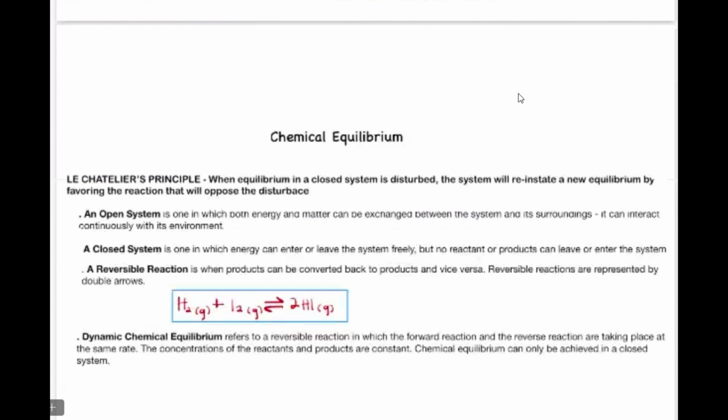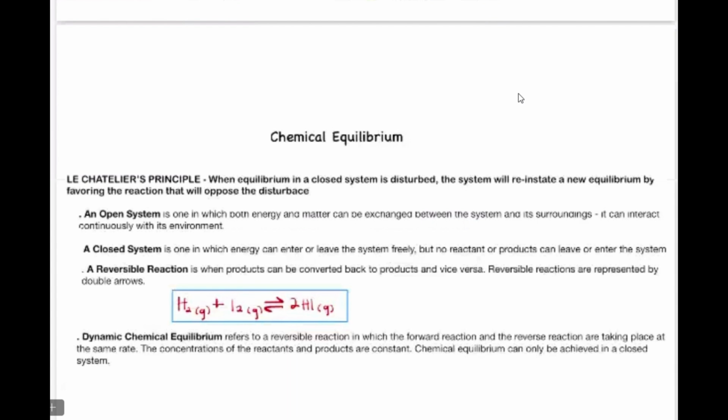The equilibrium explains that the reverse reaction and the forward reaction are taking place at the same rate, and the concentrations of the reactants and products will be constant in the chemical equilibrium. Chemical equilibrium can only be achieved in a closed system. So in this topic, we are only going to talk about a closed system, because chemical equilibrium can only be achieved in a closed system.